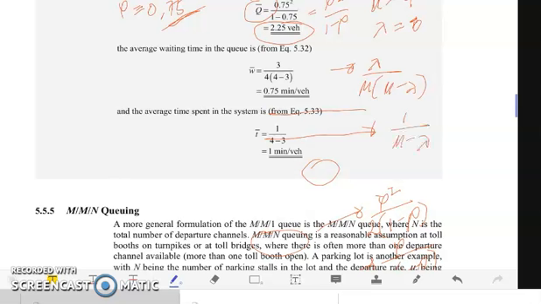We simply have to substitute those values, where mu is the average departure rate, lambda is the average arrival rate, and rho is the traffic intensity. So after we substitute, you get the values for our average length in queue, average waiting time, and average time spent in the system.